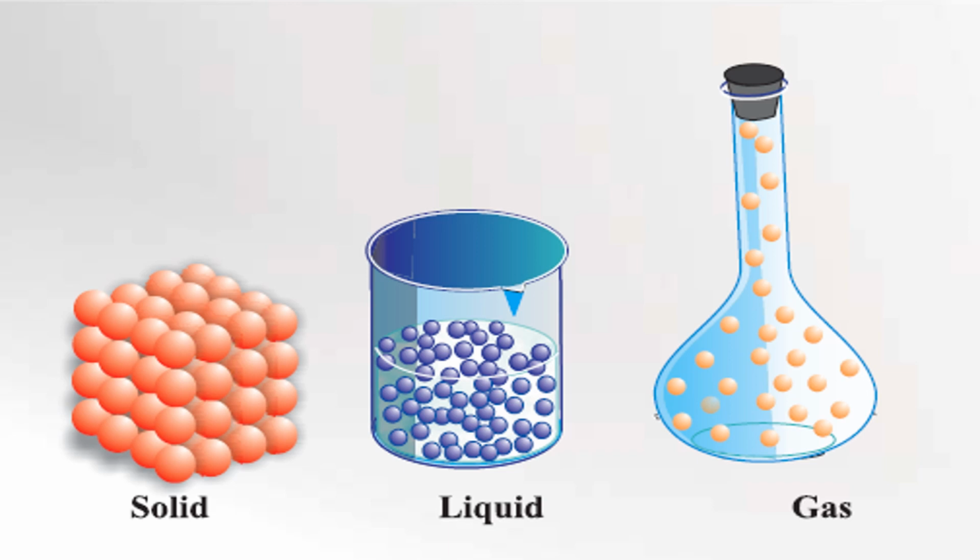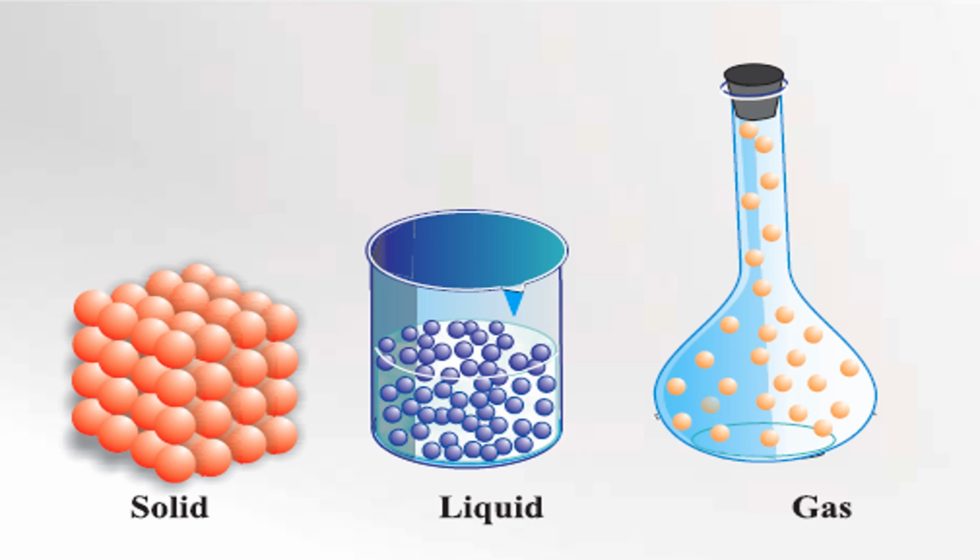Simply, if you are talking about solids, we can say they are tightly packed, so they are rigid. But in liquids the particles are slightly farther apart, comparing to solid, so it is loosely packed. So we can say there is more intermolecular space compared to solid, so that it can move here and there.